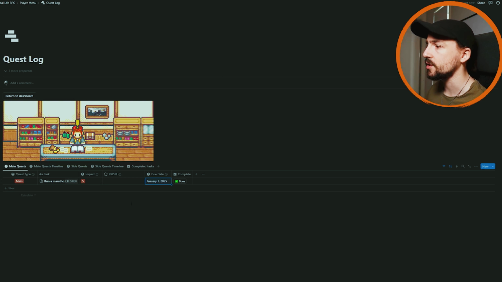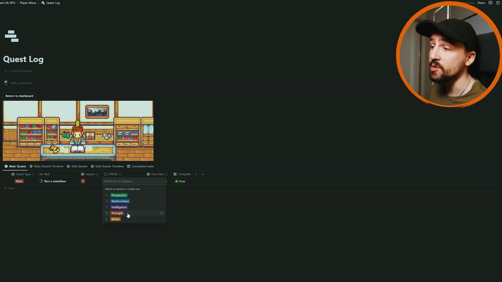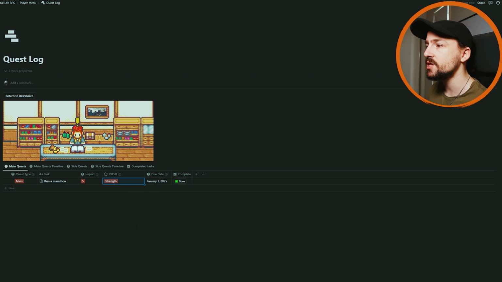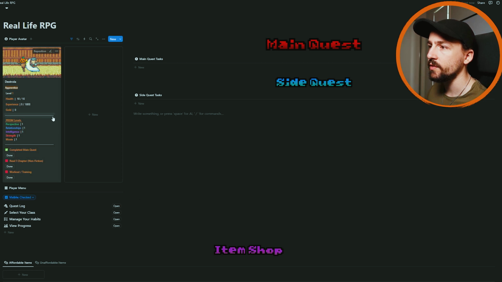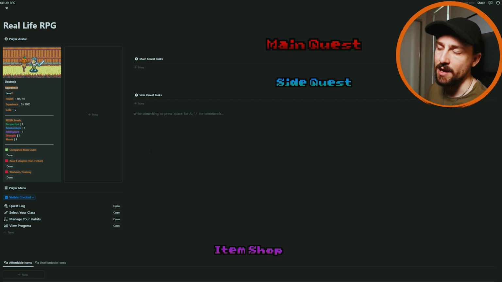So going back into the quest log, you can see now that for each task, you can select one main thing. So if I'm running a marathon, it's mainly going to be a strength-based task. This is going to be a task that really starts adding towards my strength value. And as a little bit of insider baseball, these levels will basically go up 1 for every 10 of that task that you enter. So if I do 10 strength tasks, my strength will then become 2.